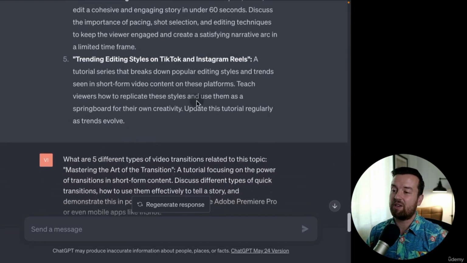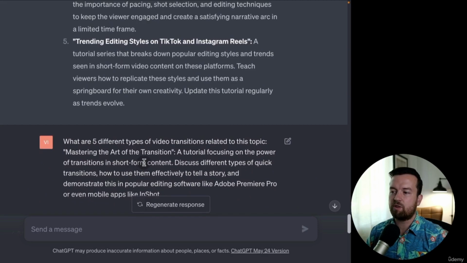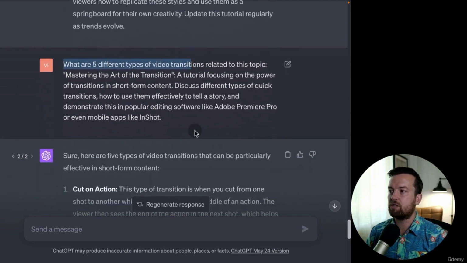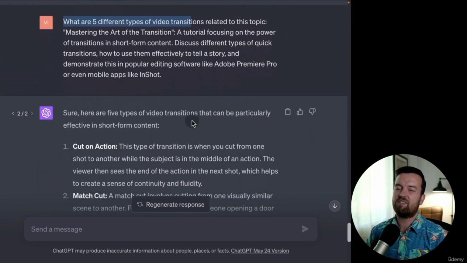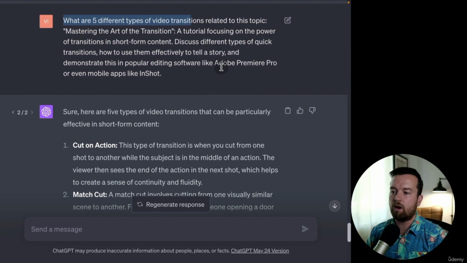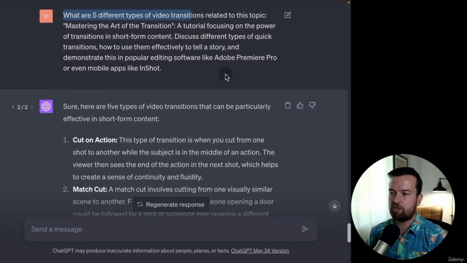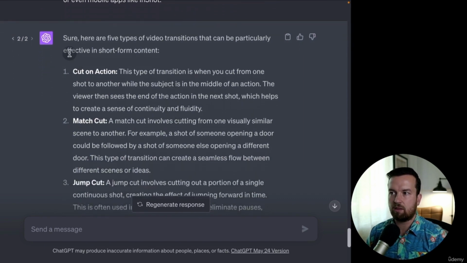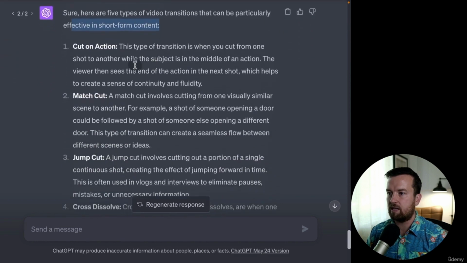And then I even broke it down even more because that first one, mastering the art of the transition, you could create dozens of tutorials on that. And so I asked, what are 5 different types of video transitions related to this topic? Instead of just asking what are 5 ideas for videos about this topic, I knew what it should be going for. Different video transitions. Each tutorial could be a different transition. So I asked that, what are 5 types of video transitions that can be particularly effective for short form content?